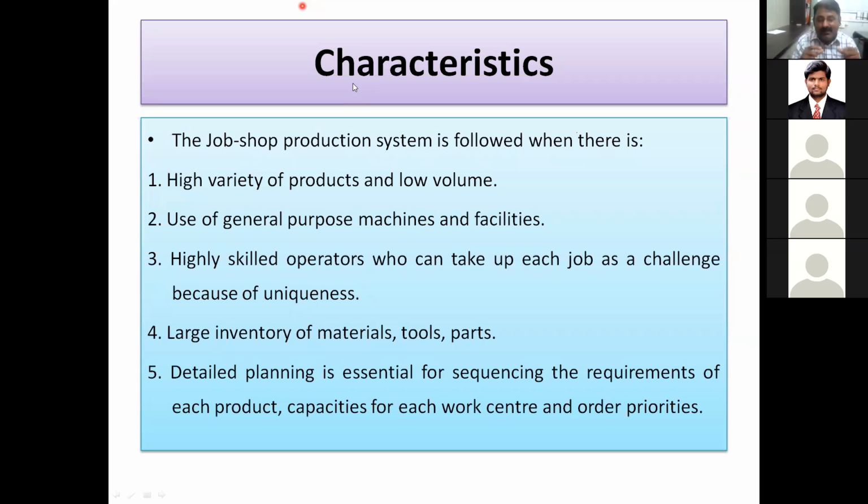For each product, the capacity of each work center should be identified. The lathe machine does not have the capability to produce 10 micron tolerance, so it should be moved up to CNC or any more accurate machine. And where it is not required, for example, if a welding angle is required to be prepared as 45 degrees with a tolerance of plus minus 3 degrees, you can go for a general purpose milling machine also, rotating the head and setting it to 45 degrees, and go for the operation. A general purpose machine you can go for. So this is the thing, that critical planning is required, as to which job is to be loaded at which particular center, and what workers and other facilities will be loaded there.